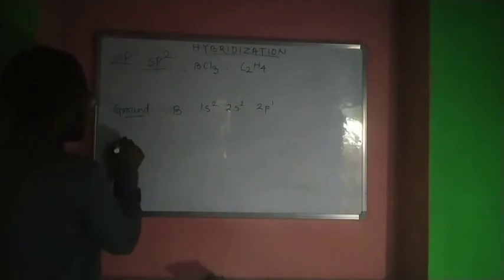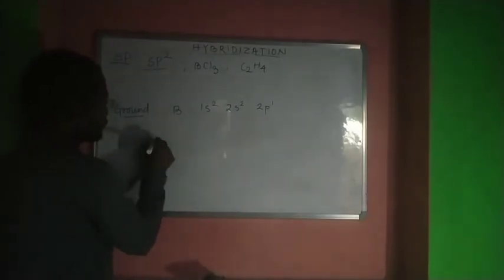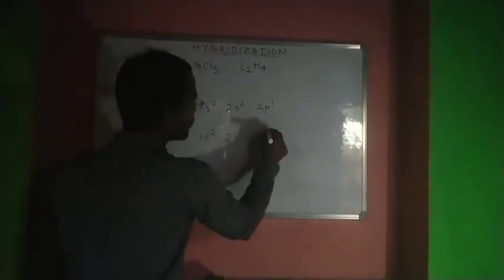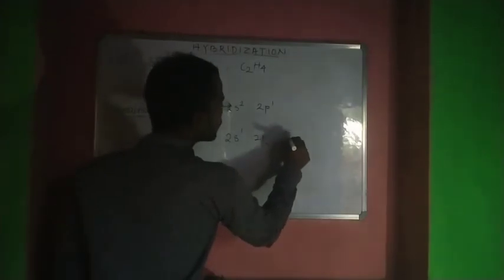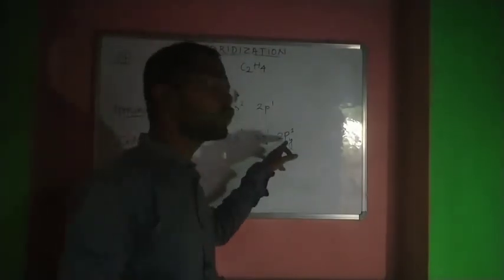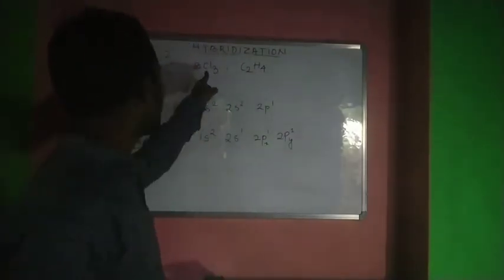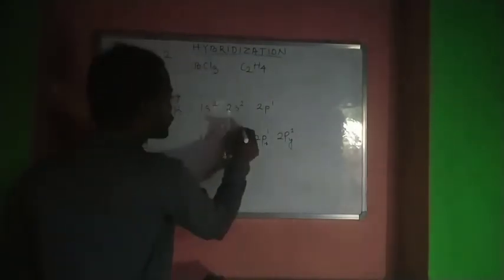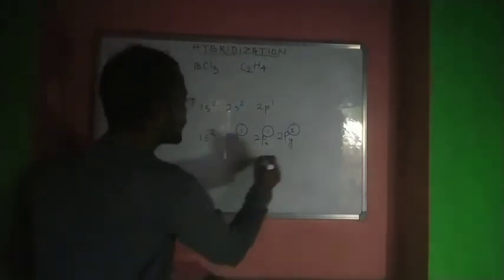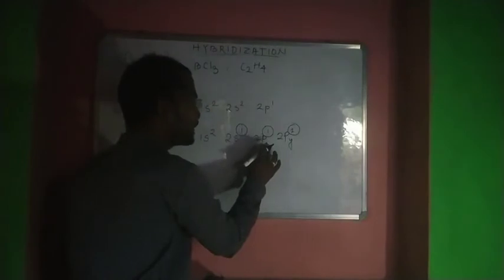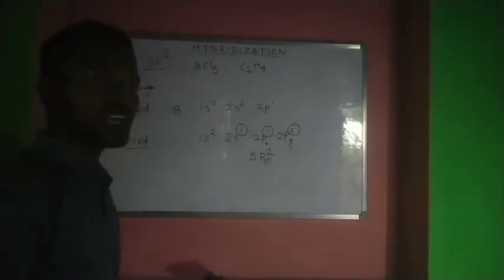In the excited state, the electronic configuration will be 1s2, 2s1, 2px1 and 2py1. So one of the electrons in the 2s orbital jumps into 2p, because we need three single electrons, one for each chlorine. That is why we get sp2 hybridization, where 2s, px and py of boron hybridize.